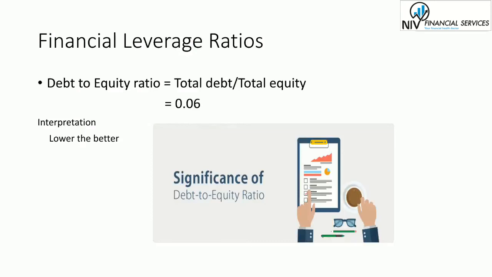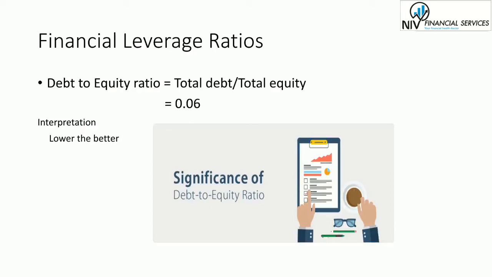So next one is the financial leverage ratio. Financial leverage ratio provides an indication of long-term solvency of the firm, unlike liquidity ratios that are concerned with short-term assets and liabilities. Financial leverage measures the extent to which a firm is using long-term debt.